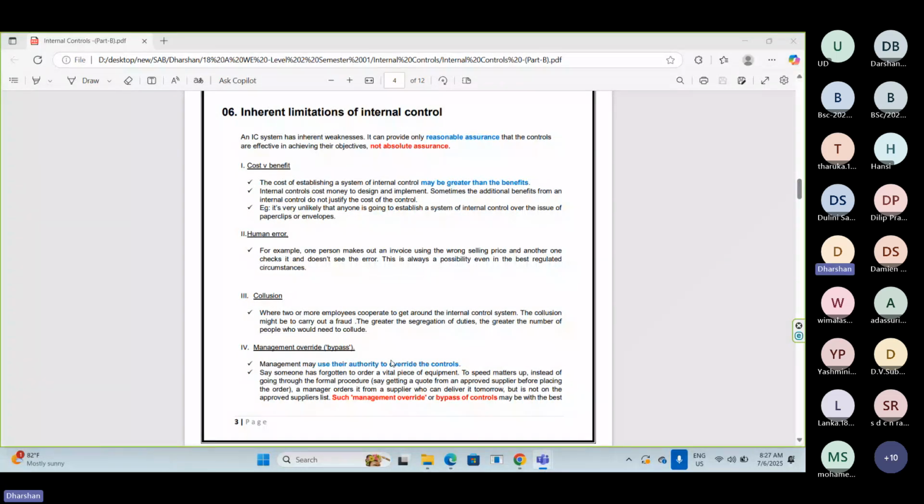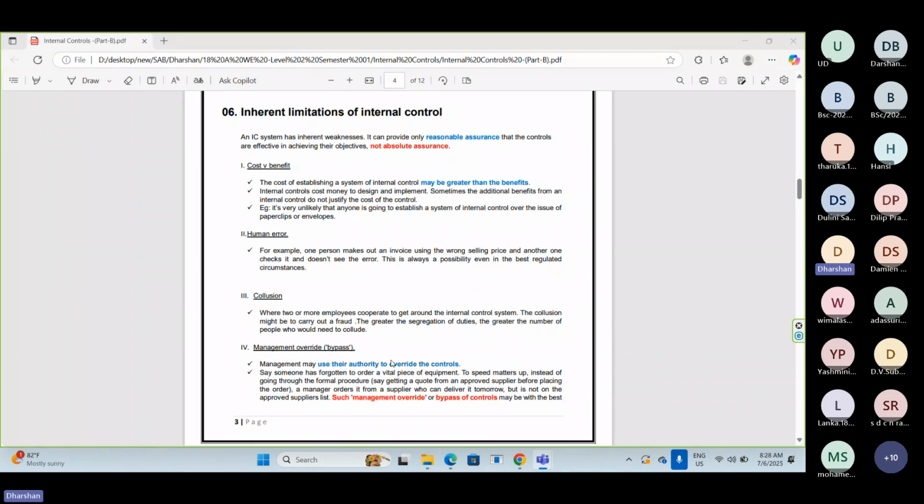That's the question. The answer is, you cannot provide such type of assurance. Clear? You cannot provide absolute assurance. That answer is no. Why no?